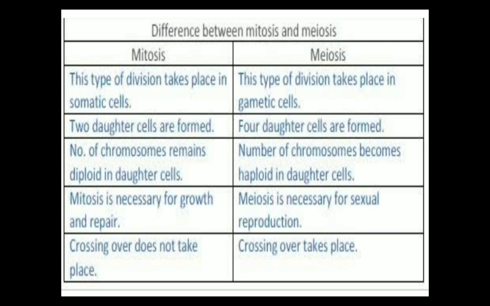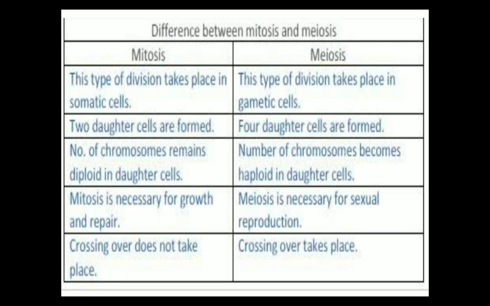Now the second difference is that two daughter cells are formed. If any cell divides by the process of mitosis, then ultimately two daughter cells are formed. But on the other hand, in meiosis, if any cell divides by the process of meiosis, then four daughter cells are formed. Next difference: in mitosis, the number of chromosomes remains diploid in the daughter cell, the same as the parent cell.